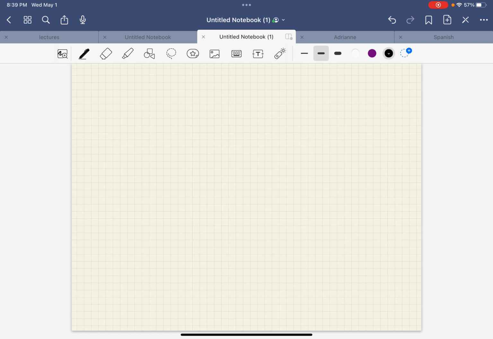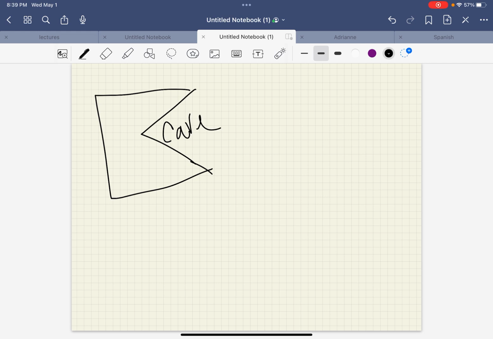So the first one there is not a polygon because it has a curve. The second one is not a polygon because it has an opening. It's not connected all the way across. The third one is a polygon, but it's called a concave polygon because it has an indentation, like a cave. They're calling this a cave, so that makes it a concave polygon. We typically don't deal with that kind of polygon. We deal with convex polygons that don't have any indentations or caves in them. So this one is convex.